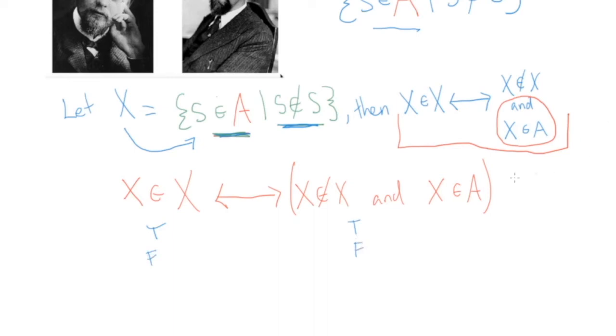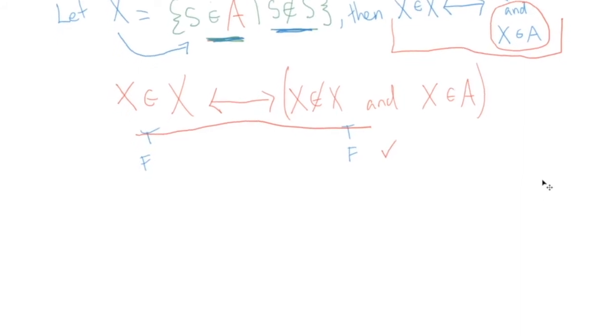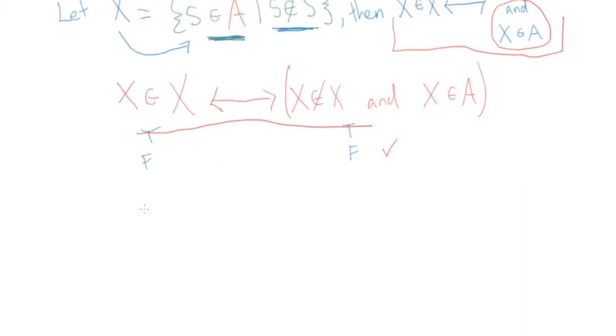Now, we can immediately eliminate the possibility that these could be true at the same time, right? It's not possible for these to be true at the same time. Why? Because we have X is in X here on this side, and X is not in X here on that side. But they can be false at the same time. So let's try and examine what a situation would look like where the two expressions on either side of the double-headed arrow are false. So let's look at the negations of both of the expressions. So the negation of this expression is X is not in X.